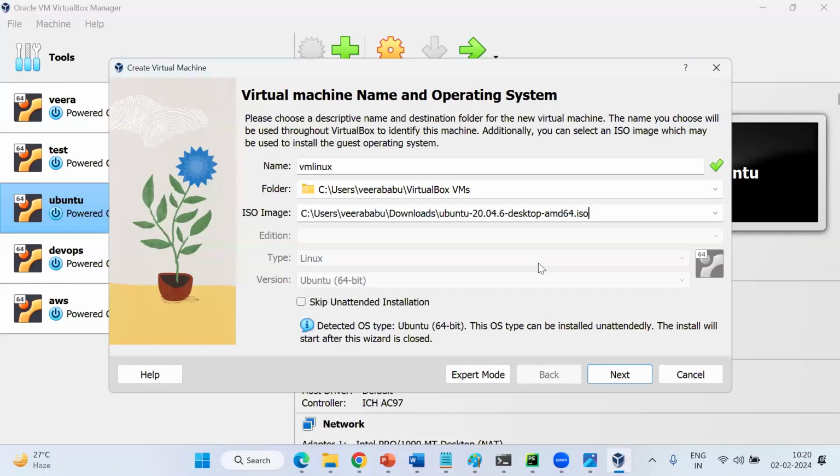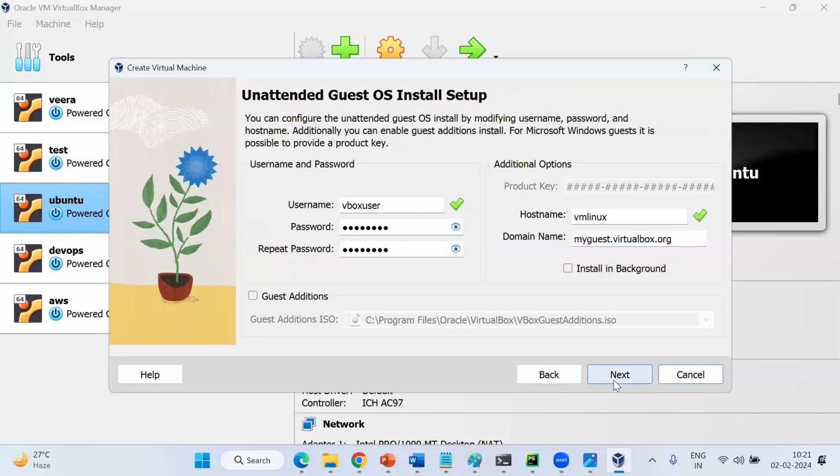Is this clear? So now, to work any server, to work any operating system, we need hardware, right? Hardware, right or not? So go to the next step. So these are credentials to access your server. This one we can discuss later. So for any server, we need credentials to log in or log out, right? We cannot give access to anyone. So these are the credentials. Okay, this is the next step.